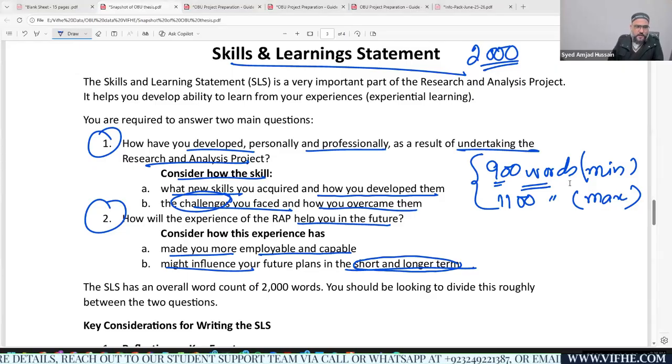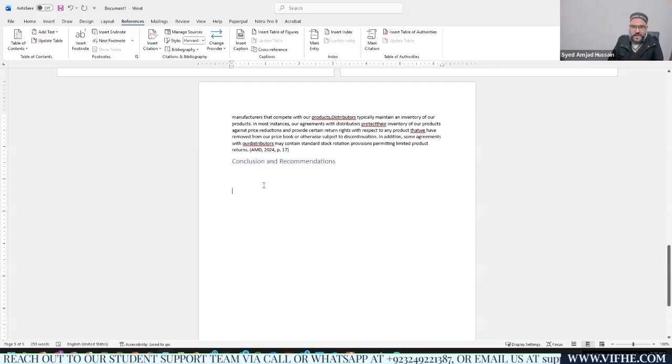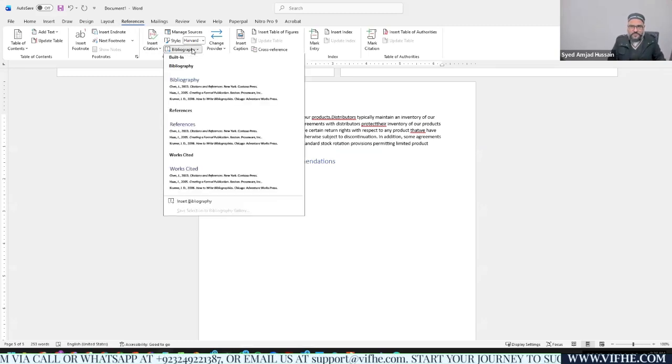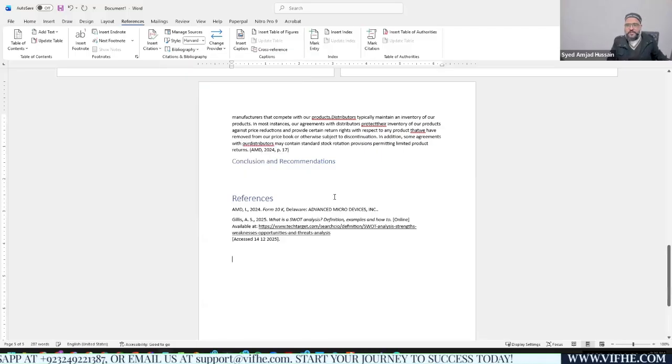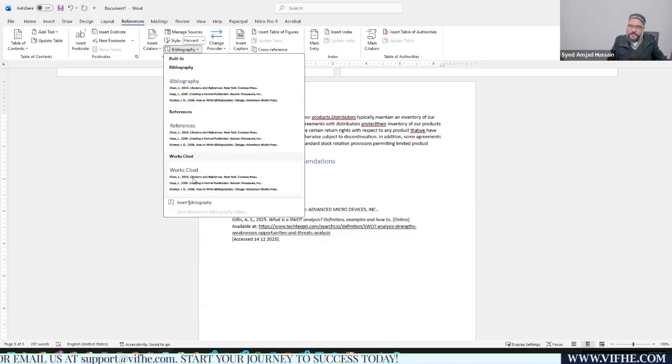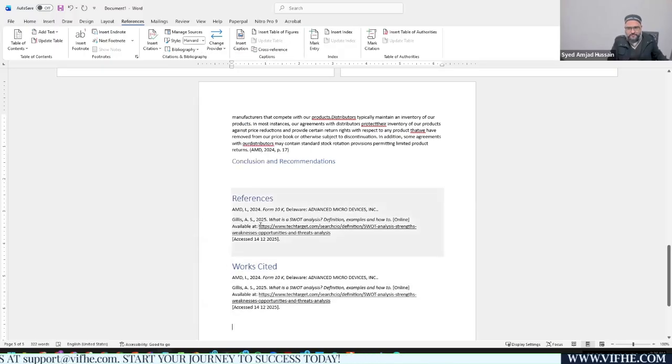Once you're done with your RAP file, go at the very end of your RAP file, and under the references section, you need to select from this bibliography drop down. You can select any of these. For example, I'm going to hit this one. Again, the label was changed, or I'm going to select the last, Works Cited. So you have the same, just the heading was different, I think, right?